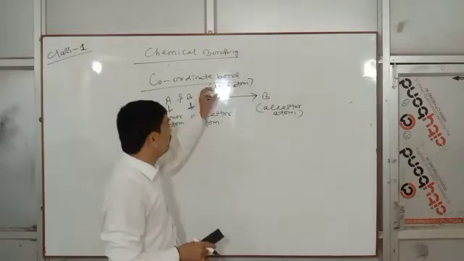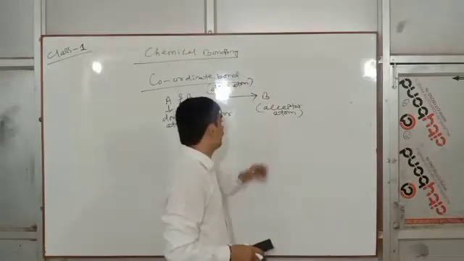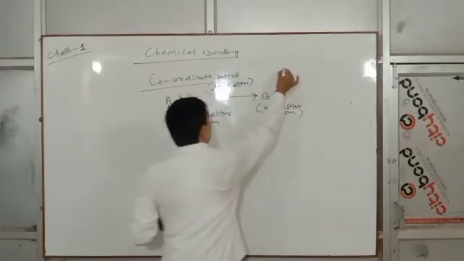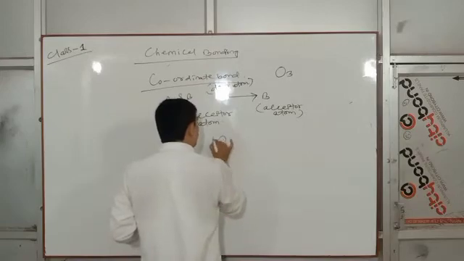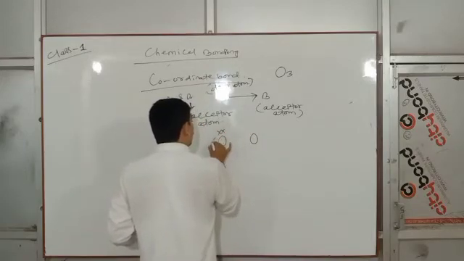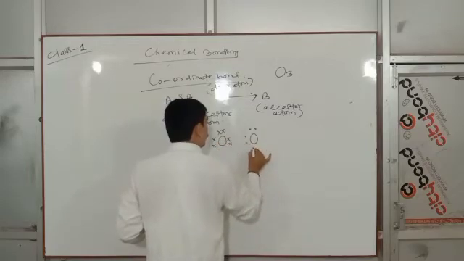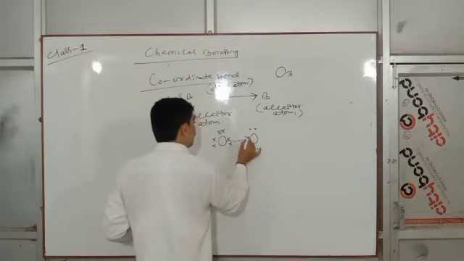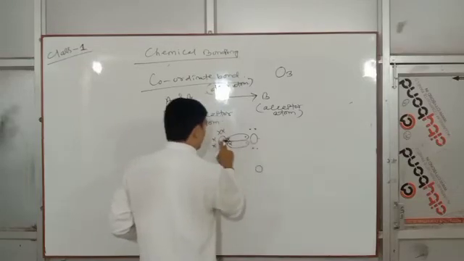Donor atom must have lone pair of electrons, acceptor atom must have vacant orbital to accept this. So look at this example, O3. We have already discussed this example, O3. Look, this is oxygen, this is another oxygen. So how many valence electrons? So this is covalent bond. This is covalent bond.